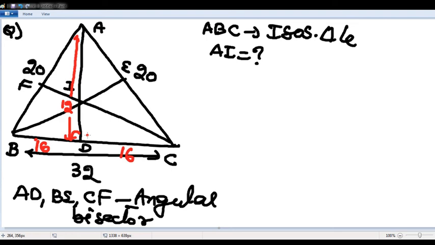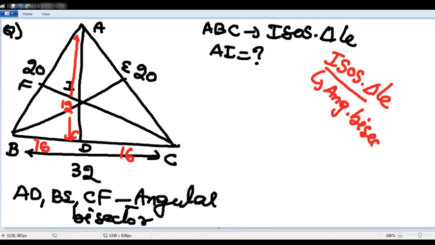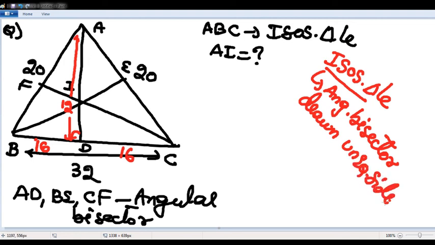Again, I am explaining. AD is an angular bisector, BE is an angular bisector, CF is an angular bisector. Drop angular bisectors in an isosceles triangle. Isosceles triangle problems are very, very important, sir. In an isosceles triangle, the angular bisector drawn onto the unequal side will also become the median. So median means 16, 16, 20, 16, remaining will be 12.